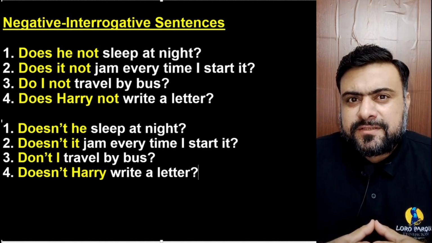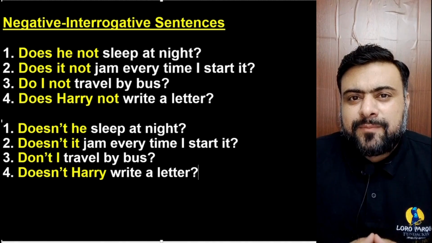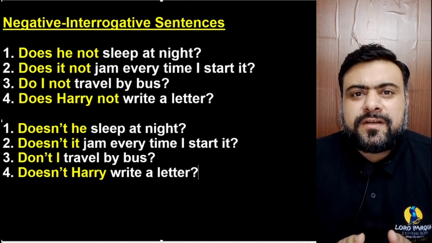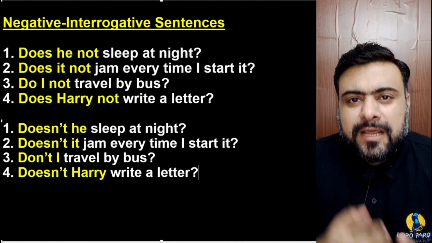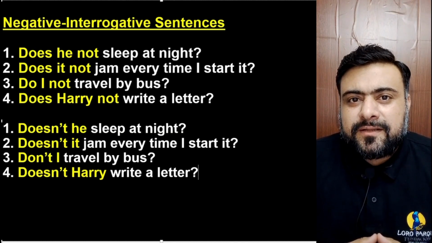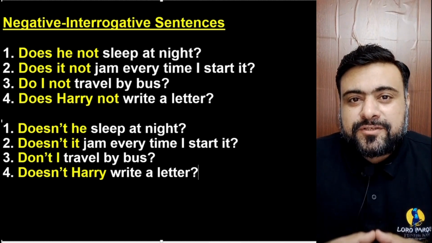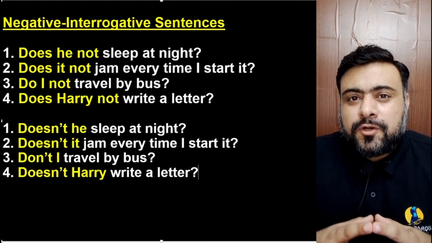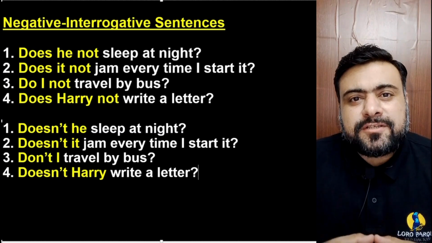Similarly, the positive is, it jams every time I start it. The negative is, it does not jam every time I start it. The interrogative is, does it jam every time I start it? The negative question or the negative interrogative will be, does it not jam every time I start it?